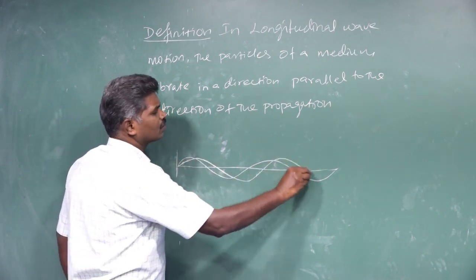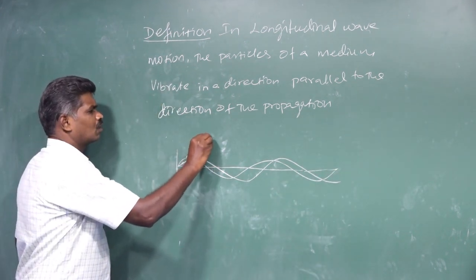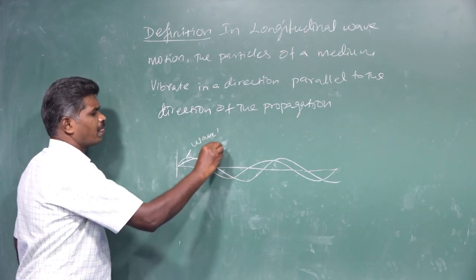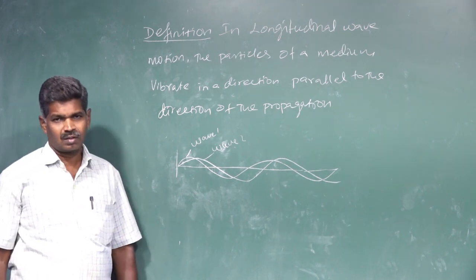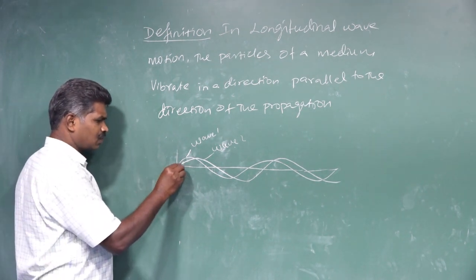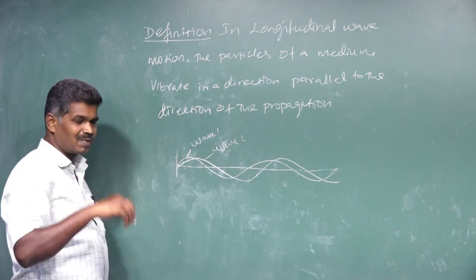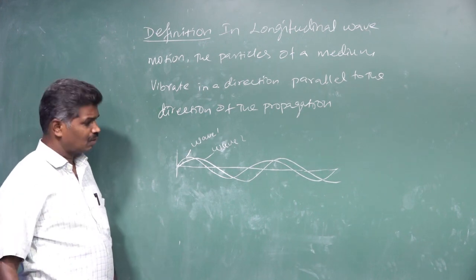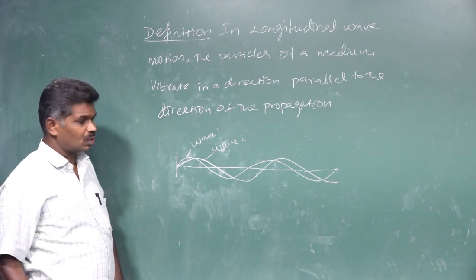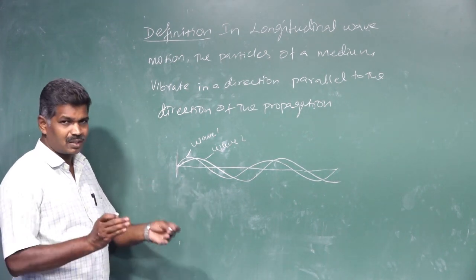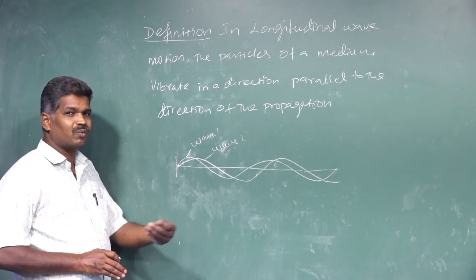This is wave 1 and this is wave 2, both sinusoidal in nature, but even though they started at the same time, their peaks, the maximum values, do not cross at the same instant, and their lengths also differ. To differentiate these two waves, some terms are introduced here, and then we are going to see their definitions.